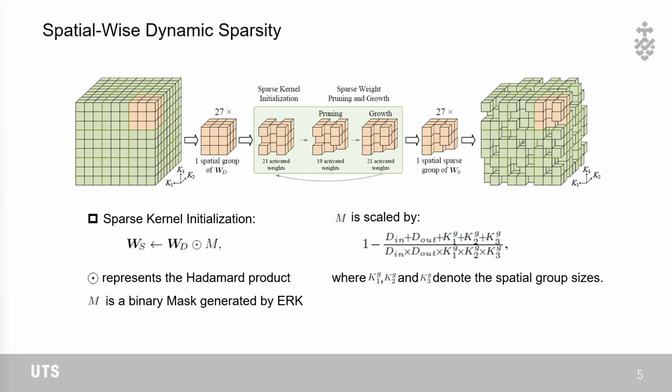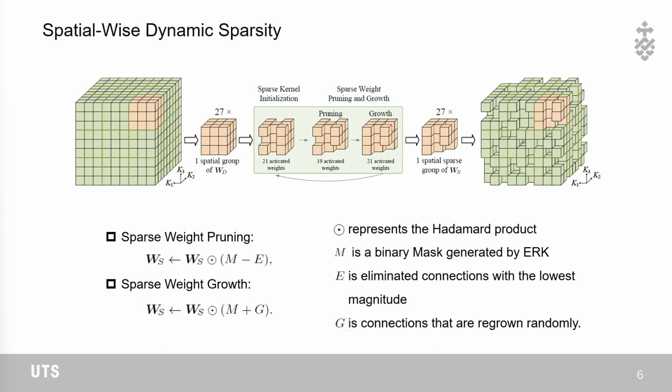SDS incorporates two essential components, sparse kernel initialization and sparse weight pruning and growth. In sparse kernel initialization, M is a binary mask generated by ERK-based methods. M is related to kernel size and model width. Then, sparse weights WS are initialized with the shown formula. During training, at regular intervals determined by adaptation frequency, the adjustable weights in the kernels are modified through sparse weight pruning and growth. This process can be achieved using the shown formulations.